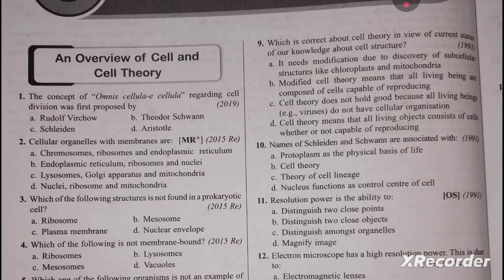Option A says it needs modification due to discovery of subcellular structures like chloroplast and mitochondria. Option B says modified cell theory means that all living beings are composed of cells capable of reproducing. Option C says cell theory does not hold good because all living beings do not have cellular organization.